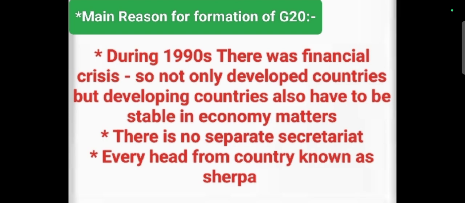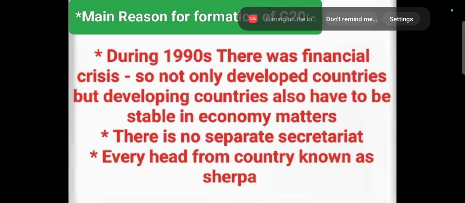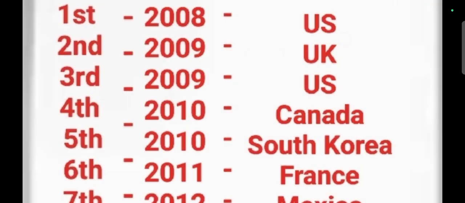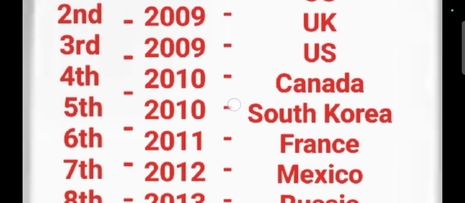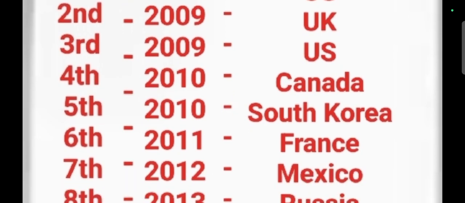This was the 18th G20 summit, in 2023, and it was held in New Delhi, India. Basically, the G20 was formed in 1999, and the first summit was held in 2008 in the United States of America. The second summit was in 2009 in the UK, the third summit in 2009 in the USA.